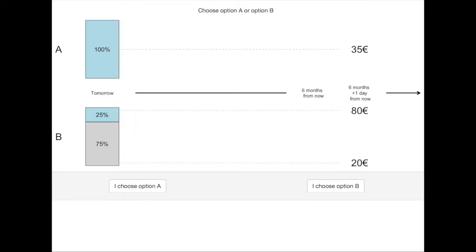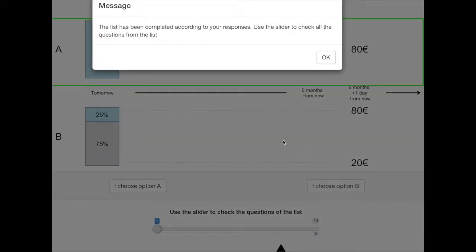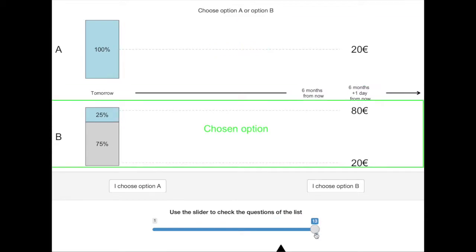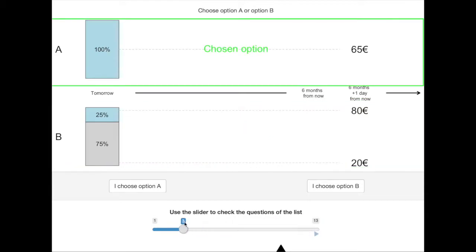Here is an illustration of the completion and confirmation processes. Suppose the following choices. Now the list has been completed and a slider appears to review all the questions from the list. Remember that all the questions from the list can be selected for real payment. You can play the slider to review the questions. For each question, the chosen option, that to be played if the question is selected for real payment at the end of the experiment, is highlighted in green. When all the questions have been reviewed, the confirmation button appears.